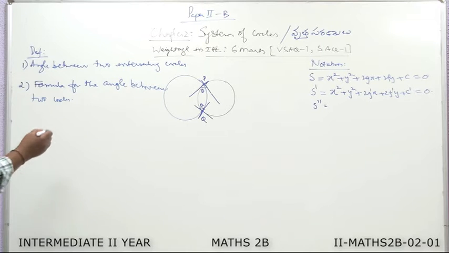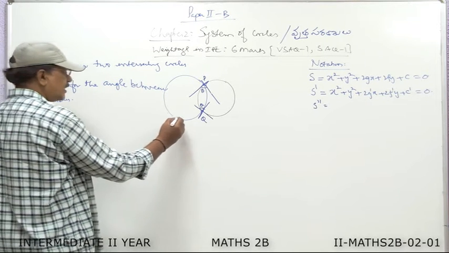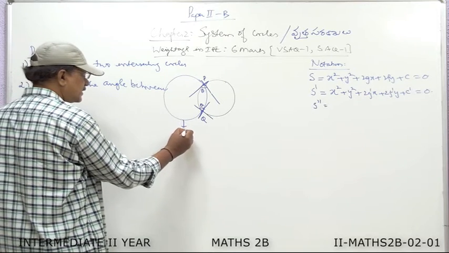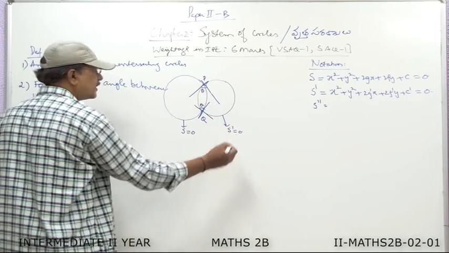Now I am going to write the formula for the angle between two circles. I take the first circle as S equal to 0 and the second circle as S dash equal to 0.